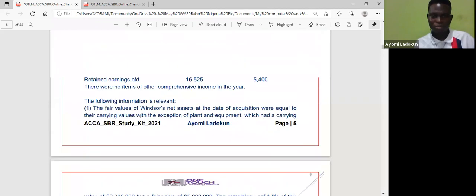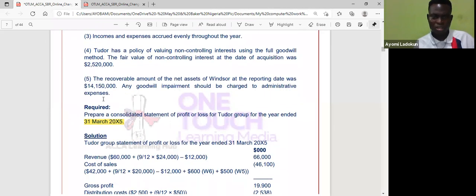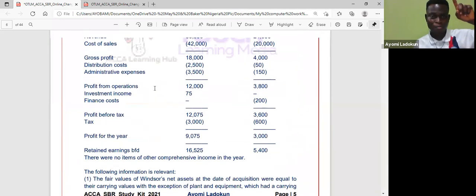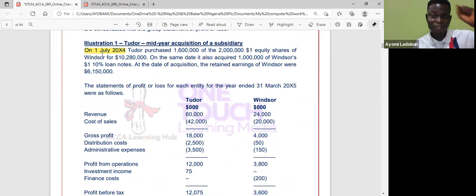Normally, if I am consolidating to 31st March, that means the beginning of the accounting period would have been 1st April 20x4. And I will now ask, did I acquire as at that date? Actually, I acquired on 1st July during the year.